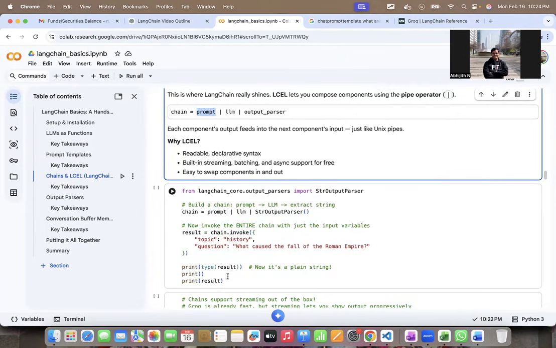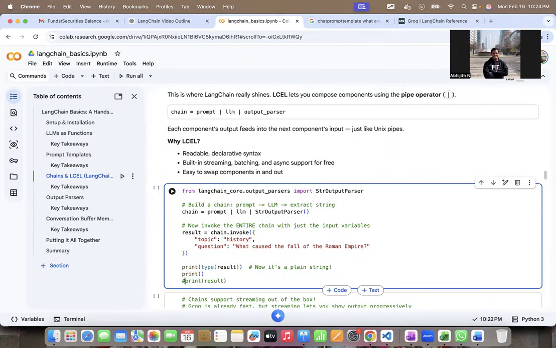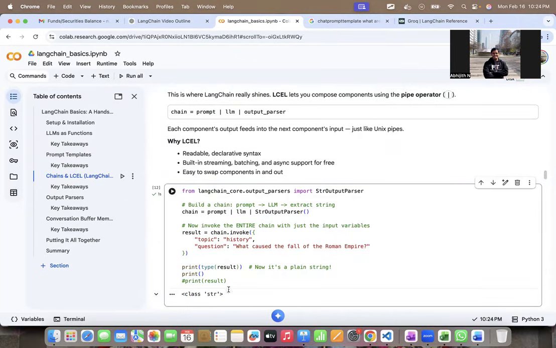So here I print type of result, which means I'm asking what is the type of this answer called result. Let's first see that. Okay, so this is of class string. So at least we know that the string output parser has done its job. It has parsed and given an output of class string.